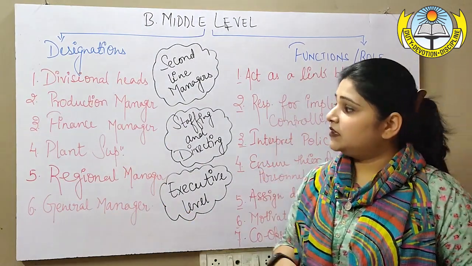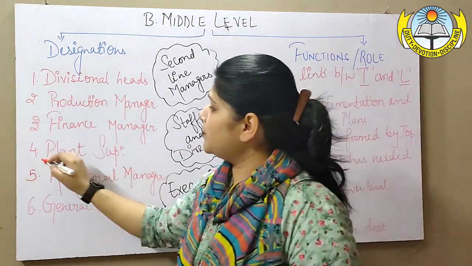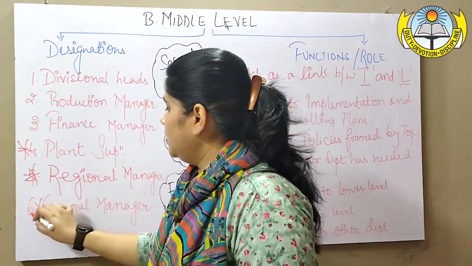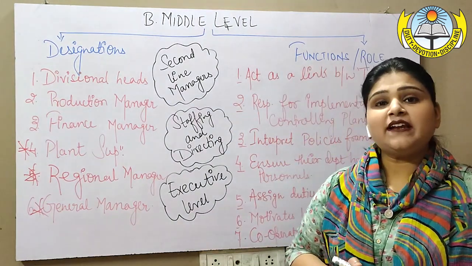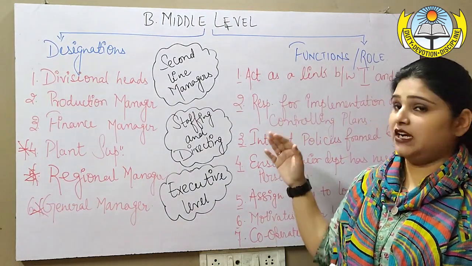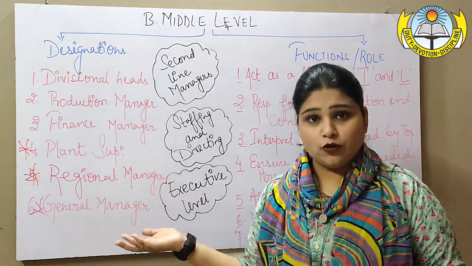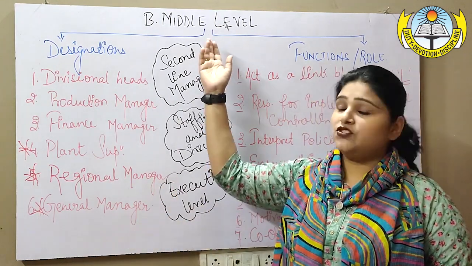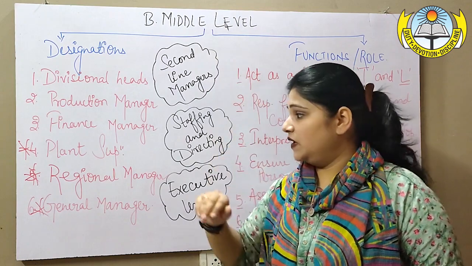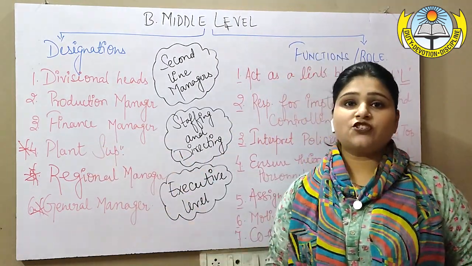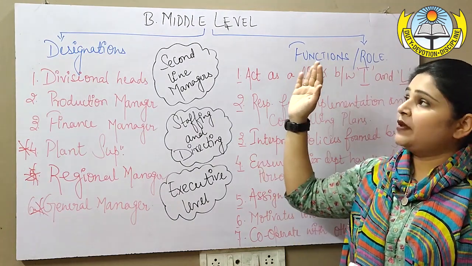Apart from them, there are some important names which you as a child must know, like general manager. General managers are also part of middle level. At times children get confused about where the general manager belongs. So general manager is a part of middle level. Regional manager, plant superintendent, all these designations are mainly from middle level.